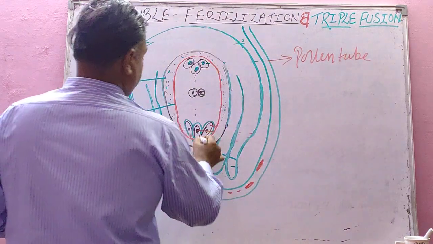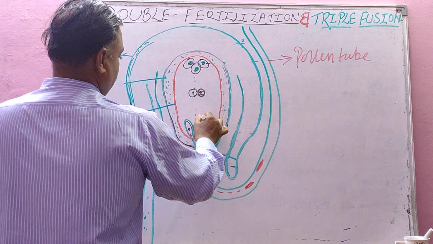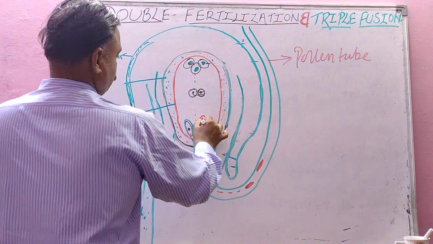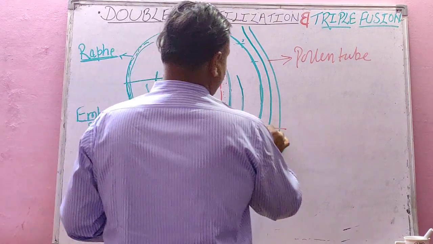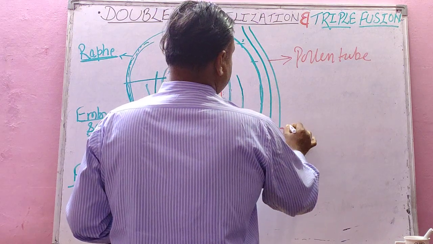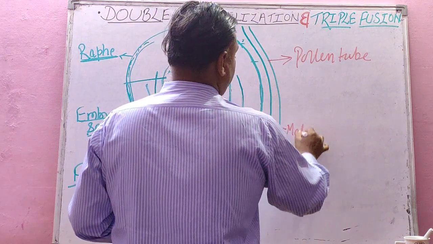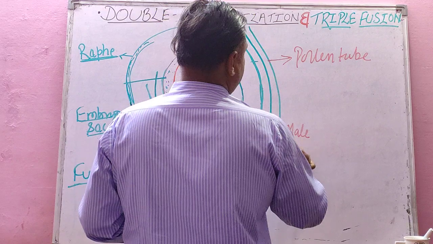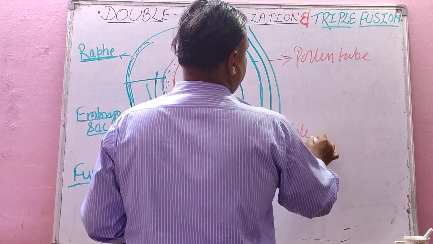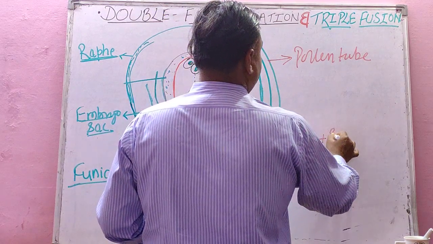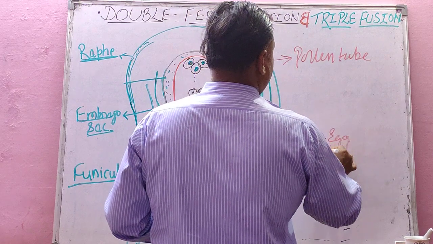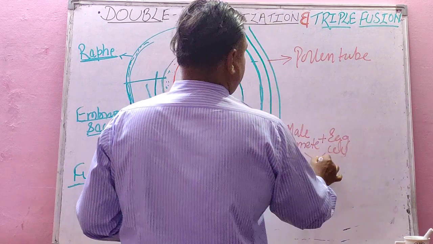One male gamete fuses with the egg cell. Male nuclei or male gamete or sperm fuses with egg cell to form what, student?